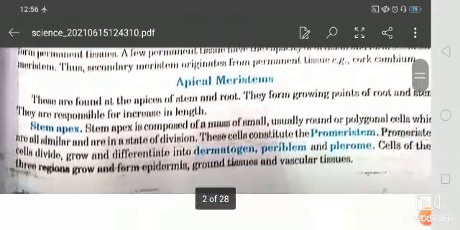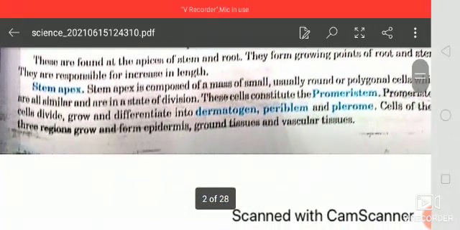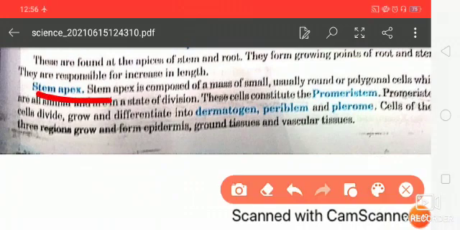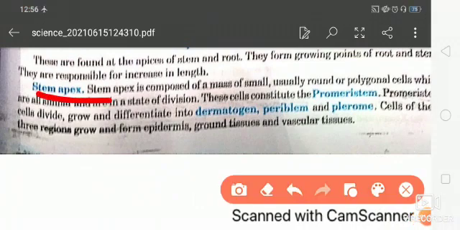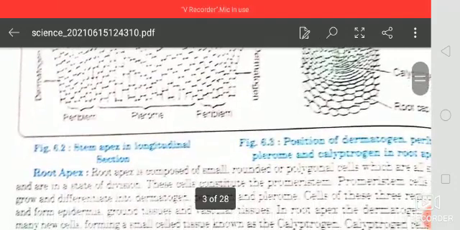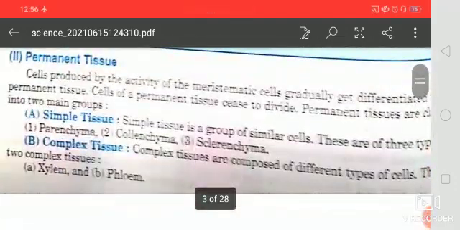So first one is the apical meristem. So students, that one is the stem apex. The stem apex is composed of a mass of small and usually round or polygonal cells. Okay, now students, here you are seeing. Now next one is permanent tissue.